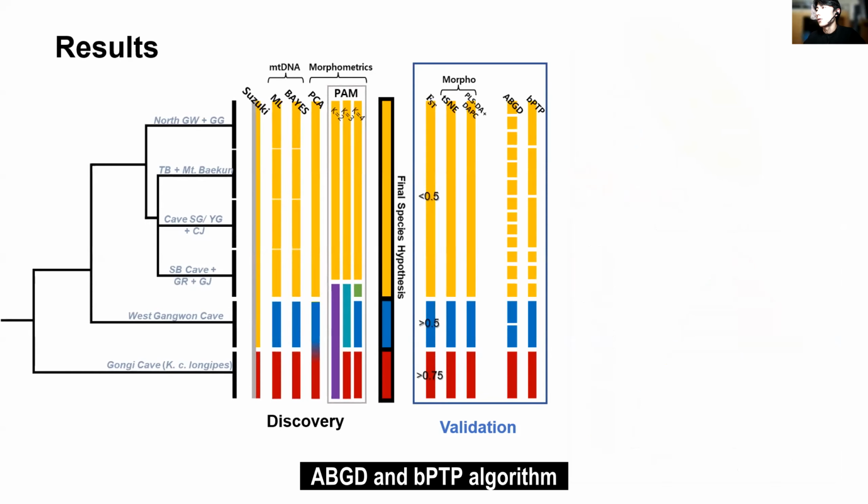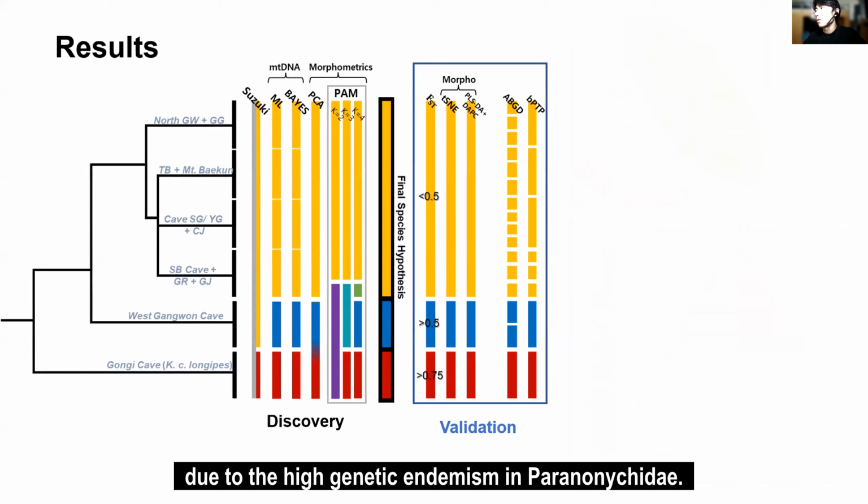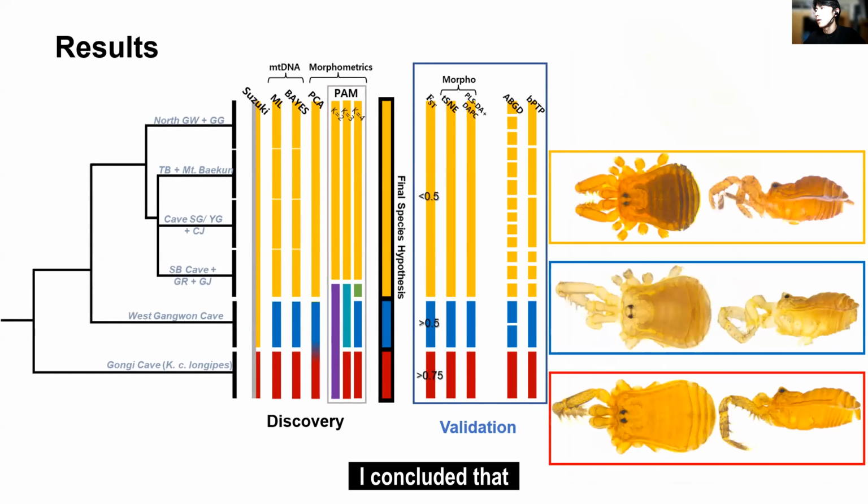ABGD and BPTP algorithms were used as molecular species delimitation, both of which distinguished many more species than the hypothesis. This seems to be due to the high genetic endemism in Phalangodidae. And finally, I concluded that these 3 major clades could be determined as separate independent species.